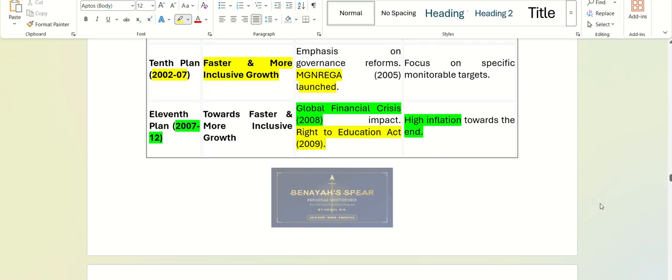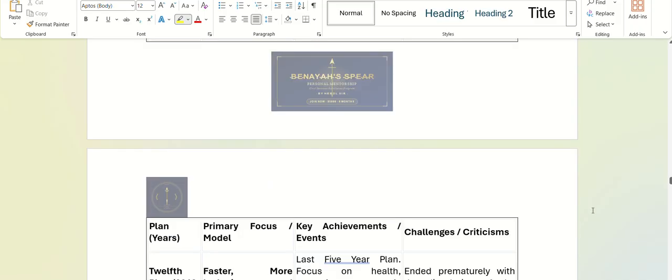But during this period, we also introduced the Right to Education Act, which is not related to economy, but sometimes they will ask match the following: 11th plan, Right to Education Act. So please keep this in mind.